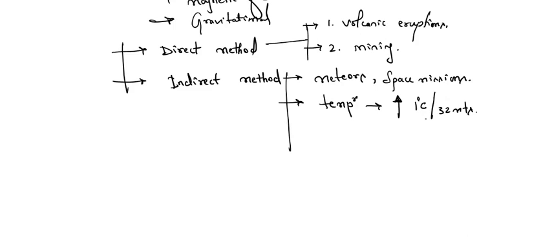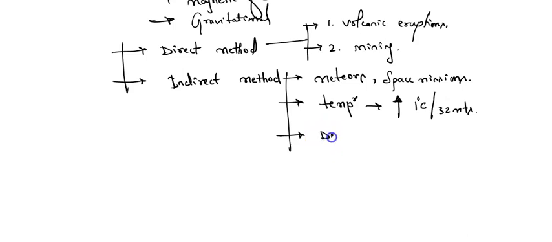As you go down, let me say around 200 meters, you can imagine how much of a rise in degrees Celsius there is in the temperature. Because per 32 meters there is 1 degree Celsius. As you go 64, 128, 256, 625 meters, if you go further, you can imagine how much the temperature is. From here we can say that the temperature is not constant. From this phenomenon we can get to know that the temperature is not constant. As you go down, the temperature rises.